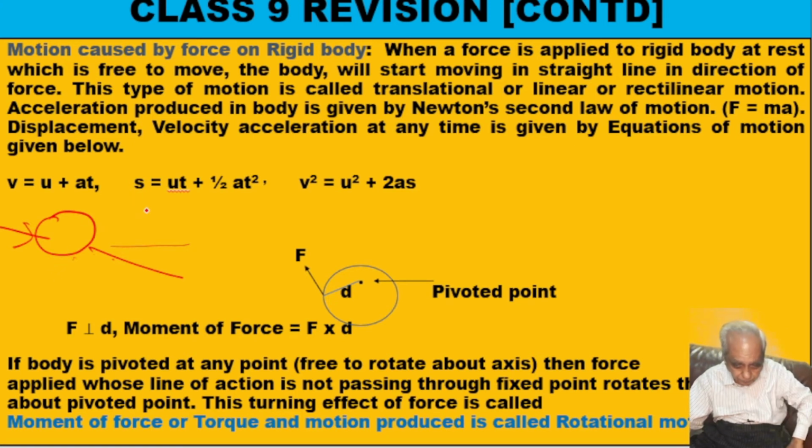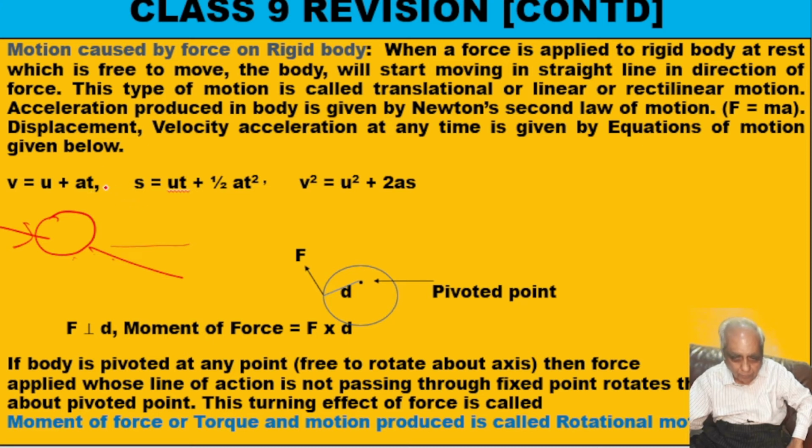Now, this motion of the ball, as it is moving in a straight line, is called translational motion or linear motion, or you can say rectilinear motion. All mean in a straight line.